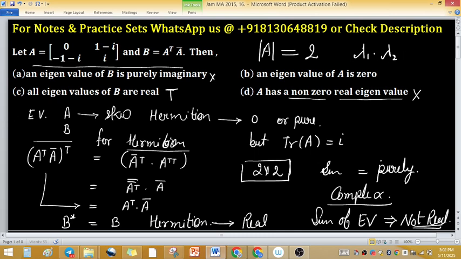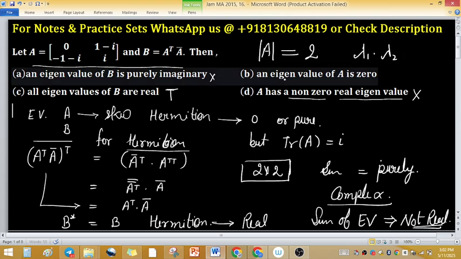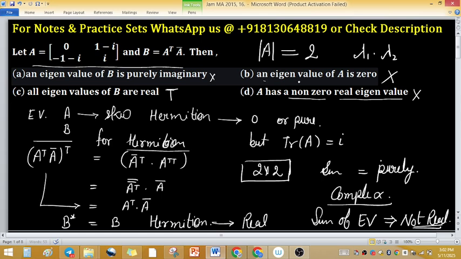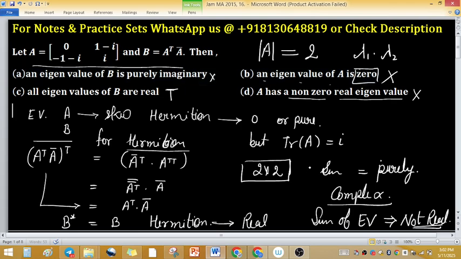Both eigenvalues are complex. So option B is discarded, because an eigenvalue of A being 0 would be a real number. That's why this option is wrong.